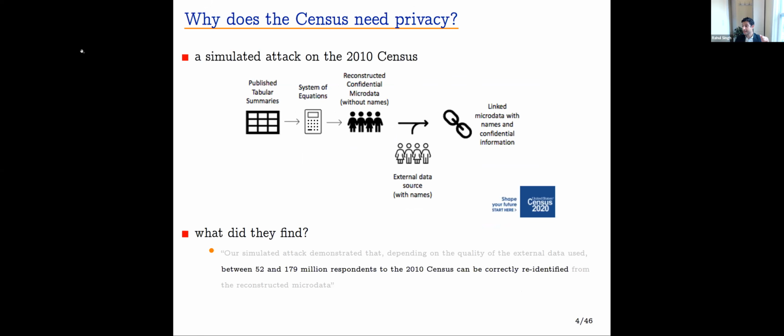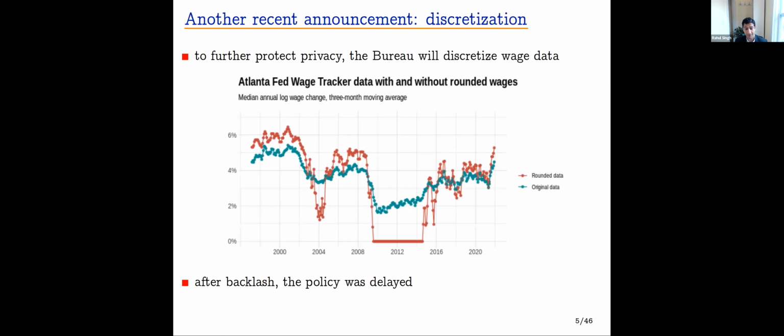Great. And so they simulated a hack, and they found that depending on the quality of the external data used, between 52 and 179 million respondents to the 2010 census could be correctly re-identified from the microdata. This finding had shockwaves at the Bureau, and it caused its leadership to really rethink how they publish the census and other data products. In addition to these tabular summaries, the Bureau publishes microdata on wages.